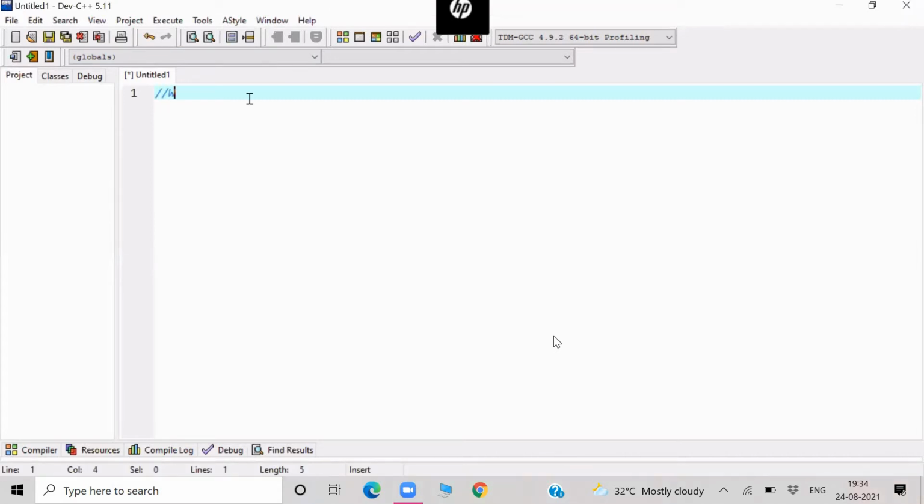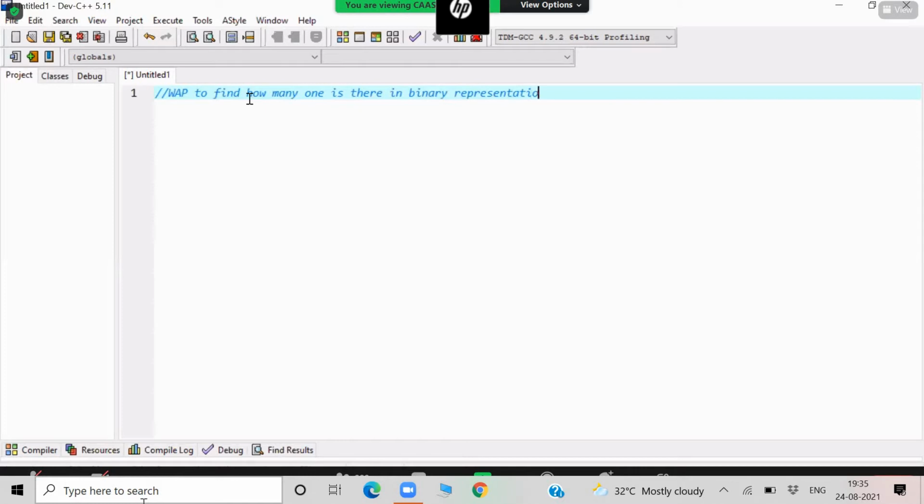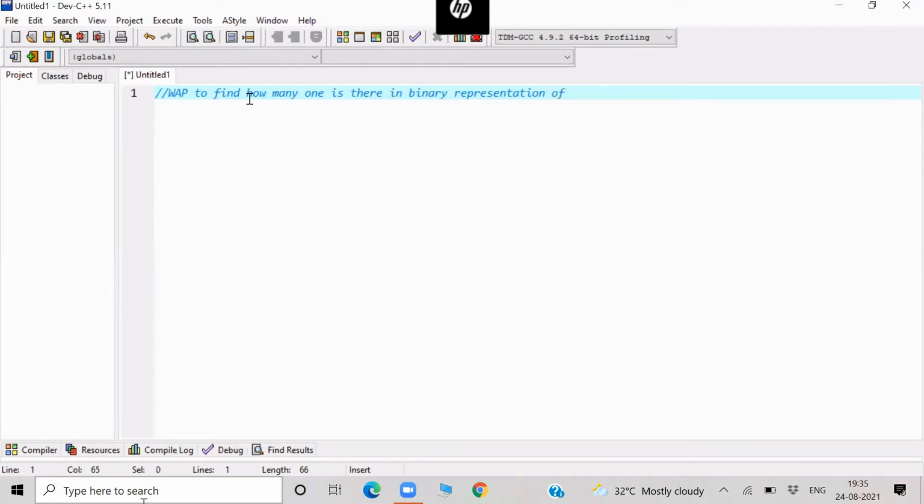Question is, write a program to find how many ones are there in the binary representation of a given number. Okay, this is the question.